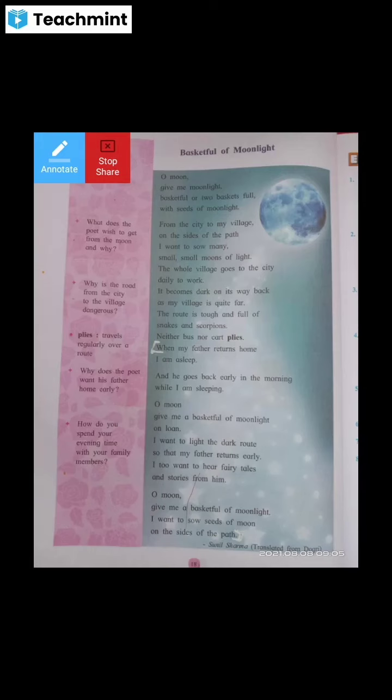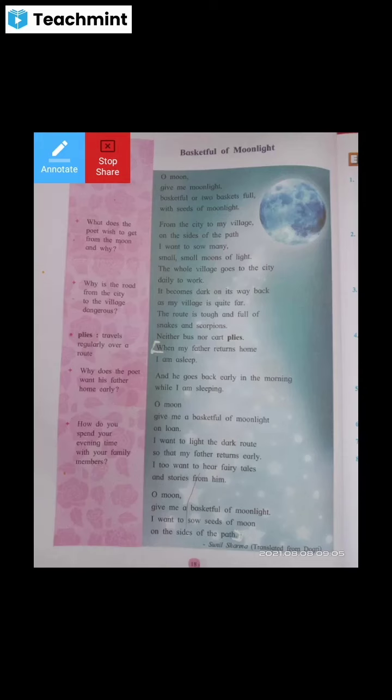Only the change of e in the spelling. Quiet. We pronounce quiet and quit quite. The route is tough and full of snakes and scorpions.